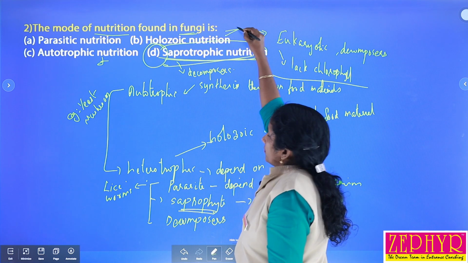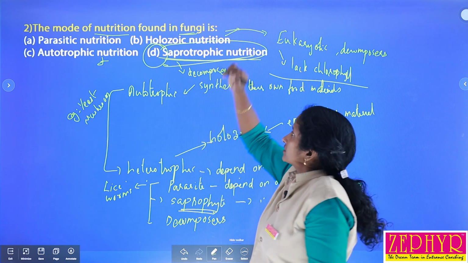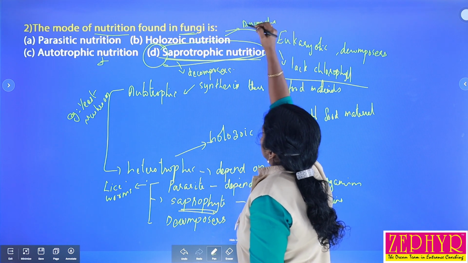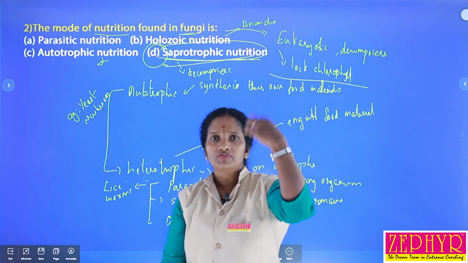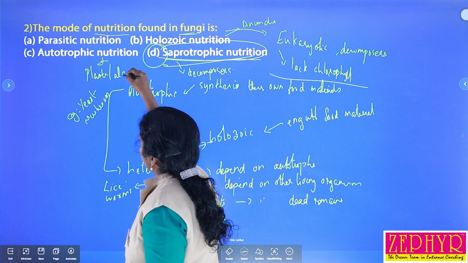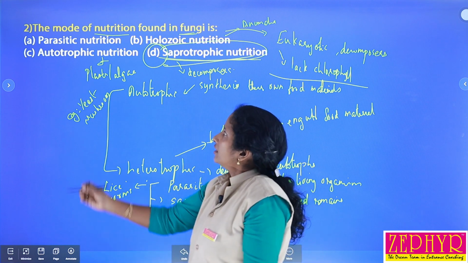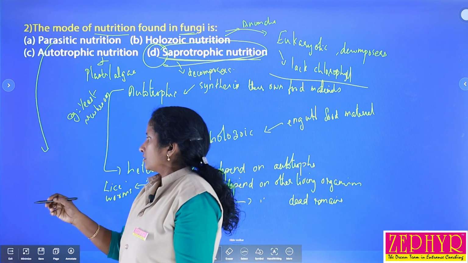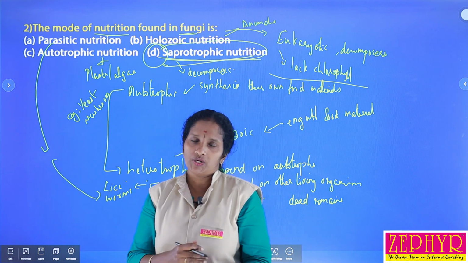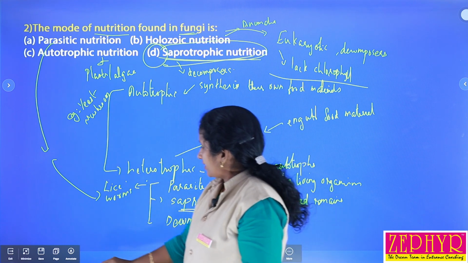Human beings are heterotrophic. The mode of nutrition commonly found in kingdom Animalia is called holozoic. Animals commonly show holozoic mode of nutrition, that is, they engulf their food materials. Plants as well as algae exhibit autotrophic mode of nutrition because they are photosynthetic. Parasitic mode of nutrition is shown by worms, lice, as well as certain plants like Cuscuta, Loranthus, Rafflesia, etc. So here we can select the answer D. And then the next question